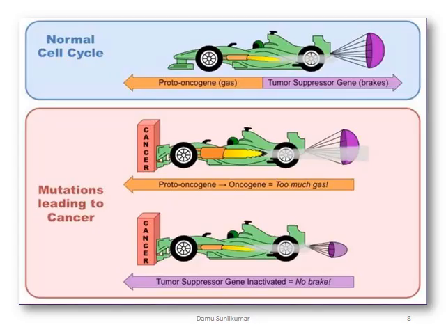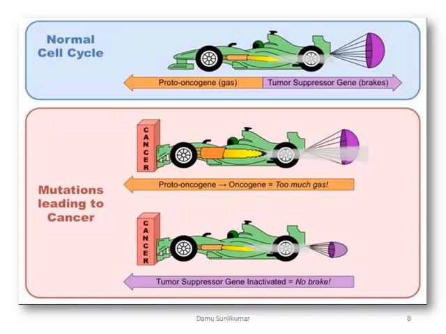Now this is a pictorial representation of the involvement of both tumor suppressor as well as proto-oncogene. So in normal cells, or in a normal cell cycle, the proto-oncogene and the tumor suppressor gene complement each other well so that we have properly regulated growth. Now in terms of cancer, mutation can lead to cancer.